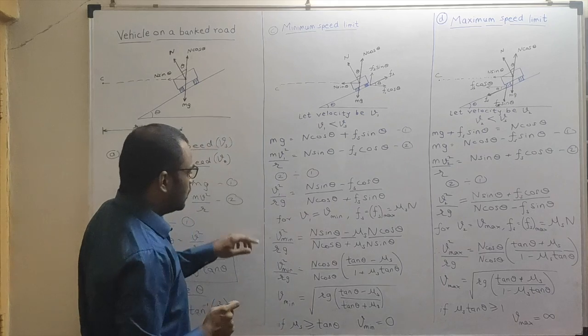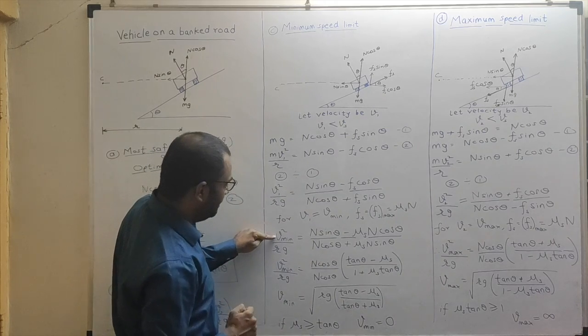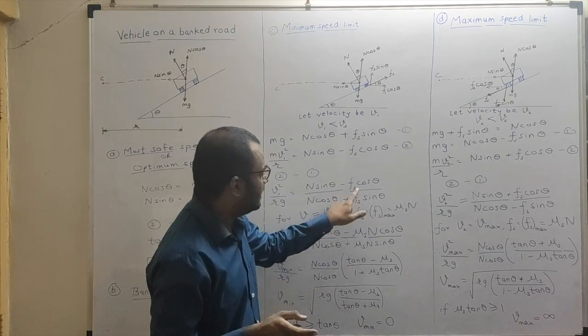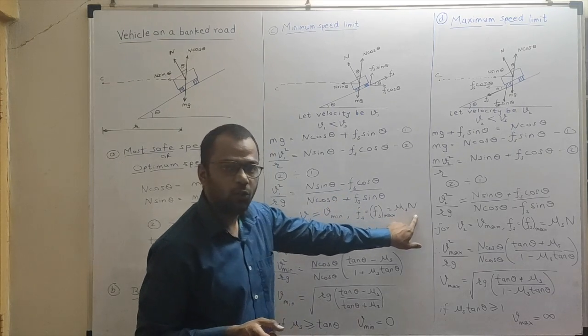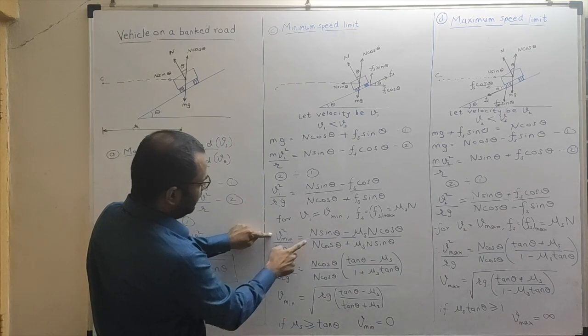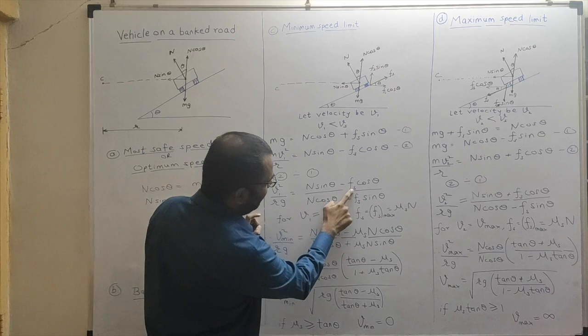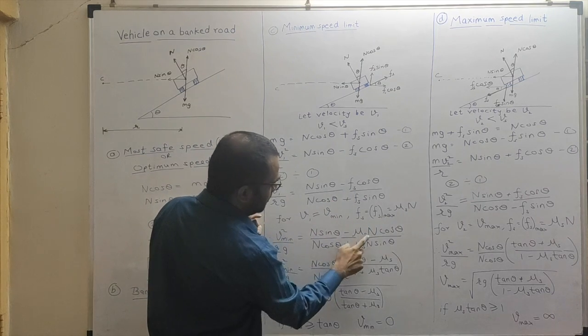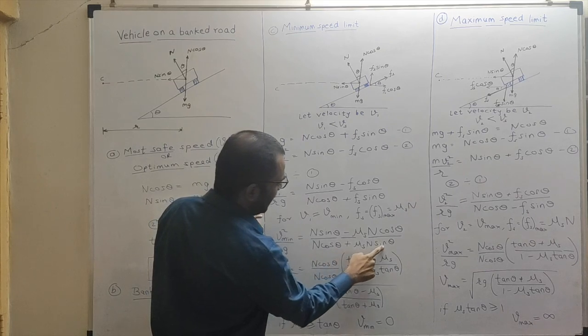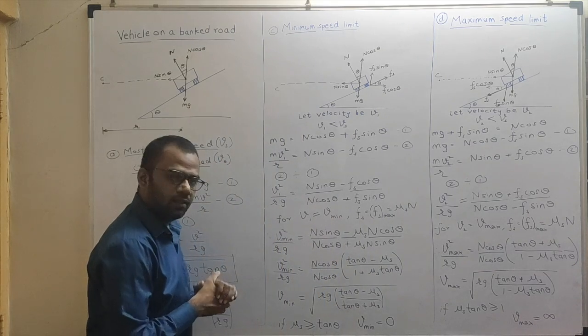So instead of V1, I put V minimum, and instead of Fs, I put Fs max, whose value is mu s into n. Hence V minimum square upon Rg will be n sin theta minus mu s into n cos theta, upon n cos theta plus mu s into n sin theta. Clear?